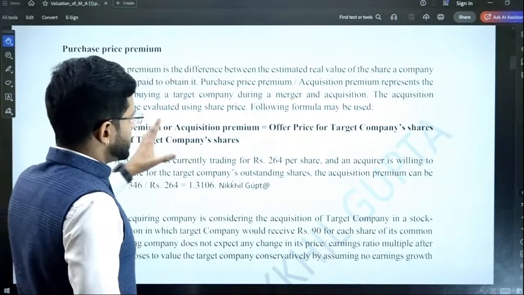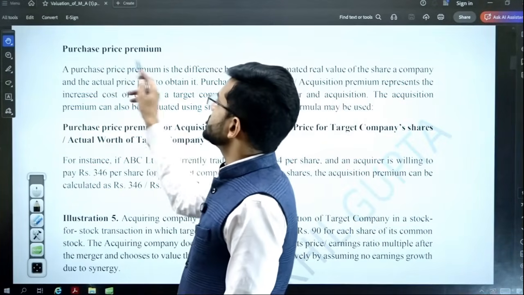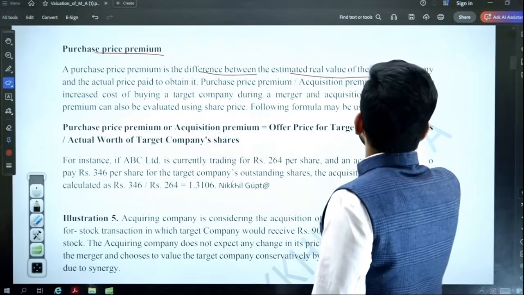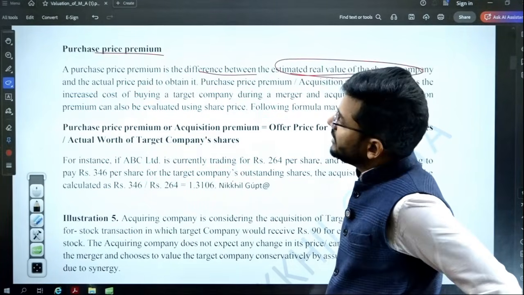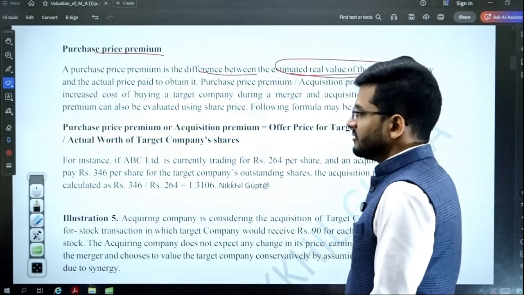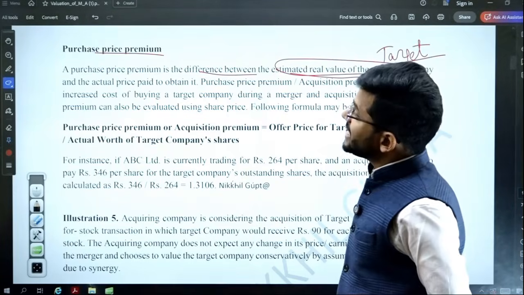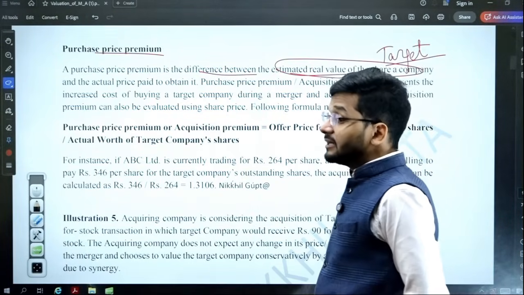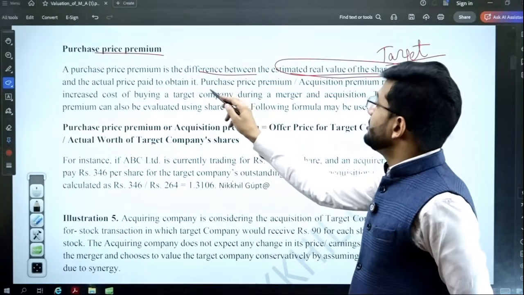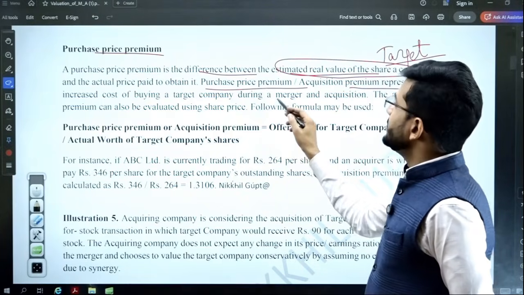Okay, so now let us come to our book and understand the definition of purchase price premium. A purchase price premium is the difference between the estimated real value of the share of a company and the actual price paid to obtain it. So what is the real value of the target company, and what price has actually been paid to obtain it? That price can be a little higher than the real value of that particular company. Purchase price premium or acquisition premium represents the increased cost of buying a target company during a merger and acquisition.